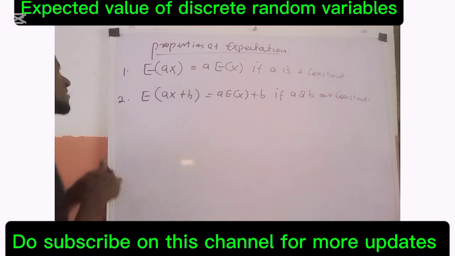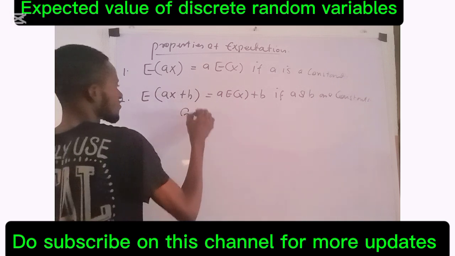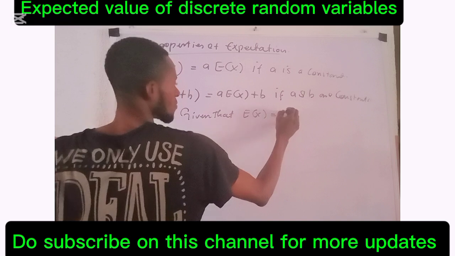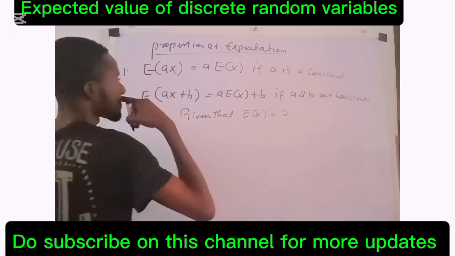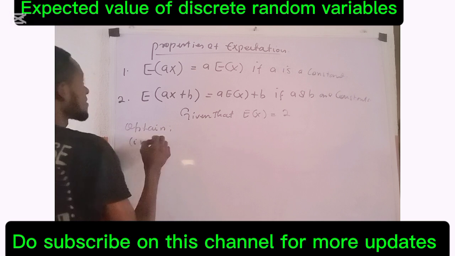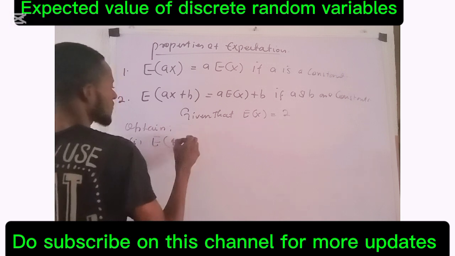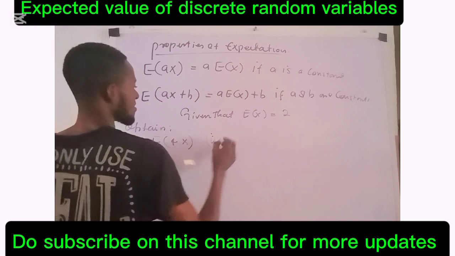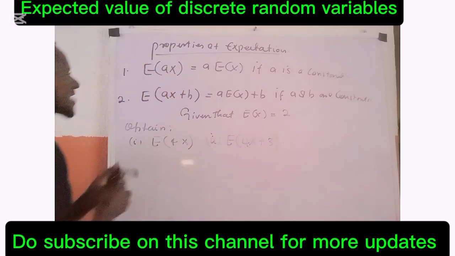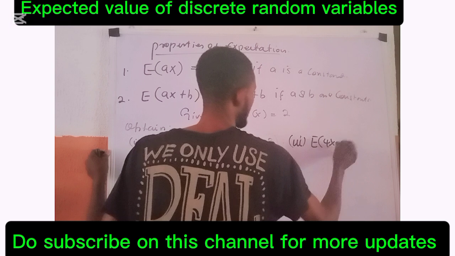Now, on that note, if somebody asks you, given that E of x equals 2, obtain E of 4x, E of 4x plus 3, and the same thing applies here, E of 4x minus 3.